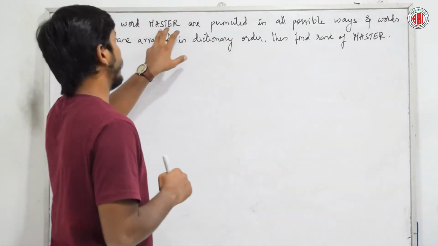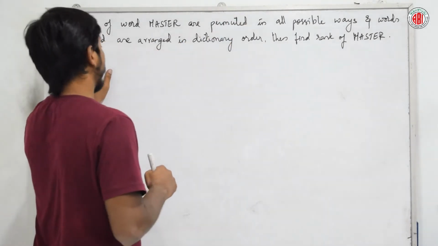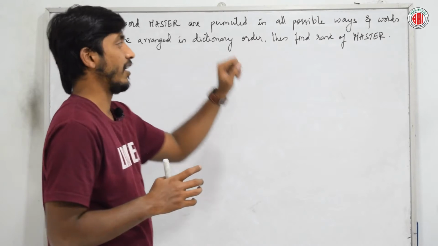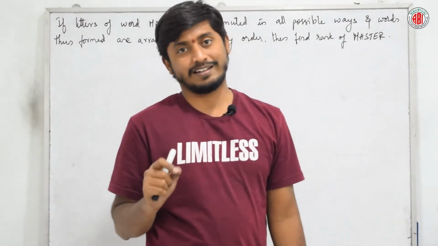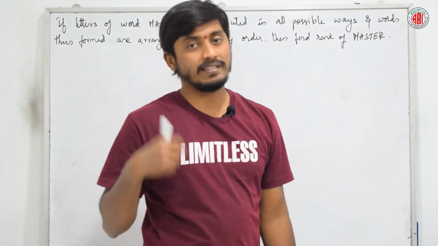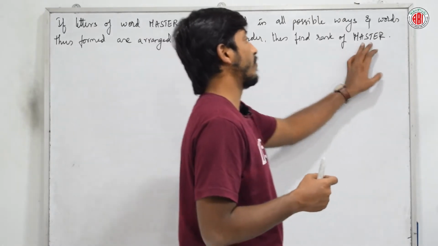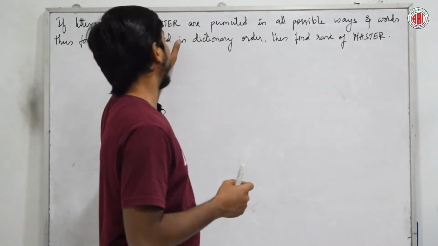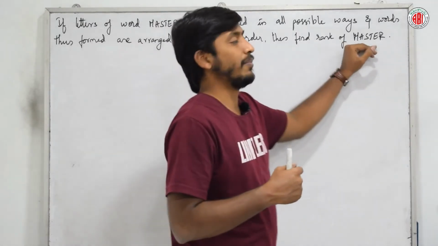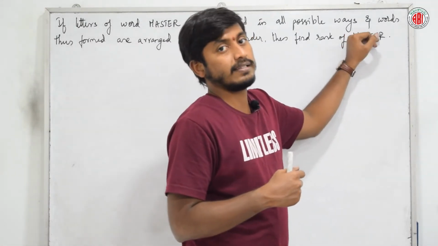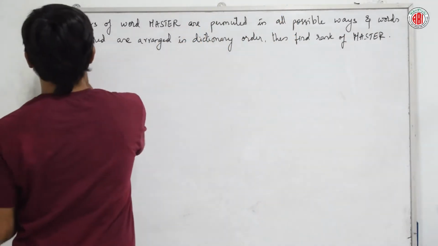If the letters of the word MASTER are permuted in all the possible ways and the words thus formed are arranged in dictionary order, then he is asking us to find the rank of MASTER. Which means, if I go on arranging the letters of this word, when do we get this word? Just let me tell you clearly.